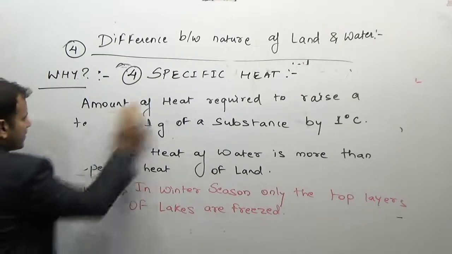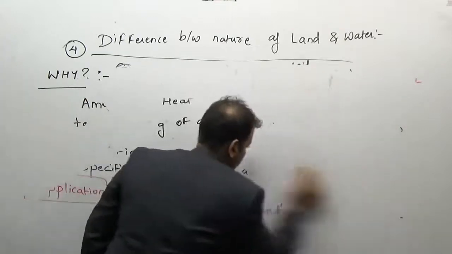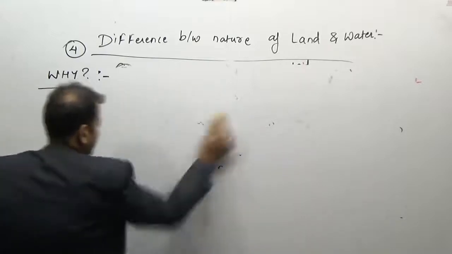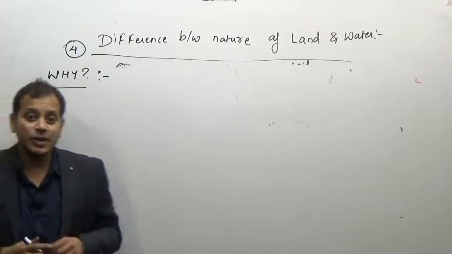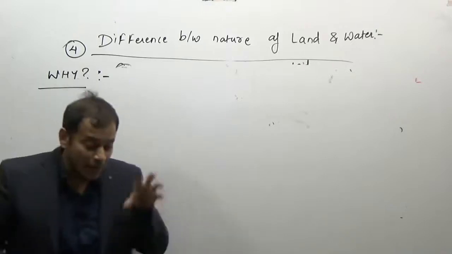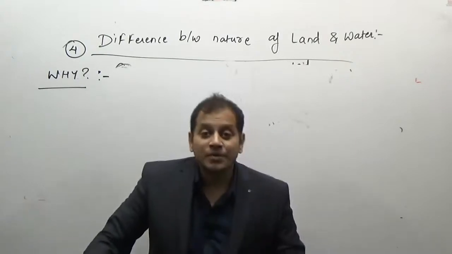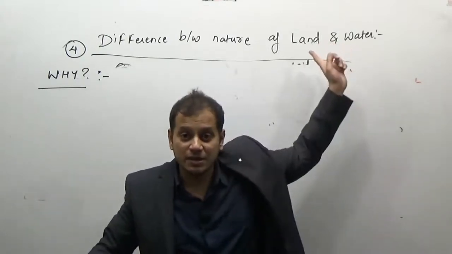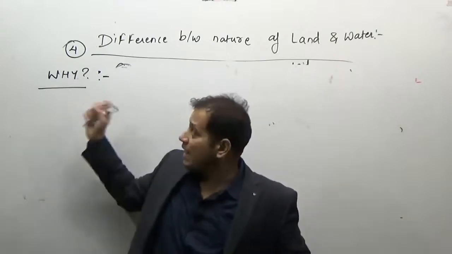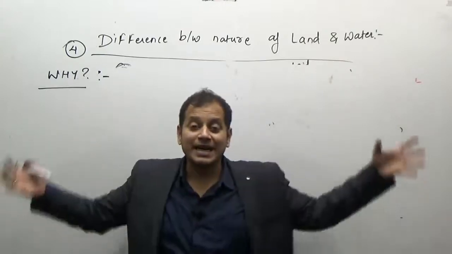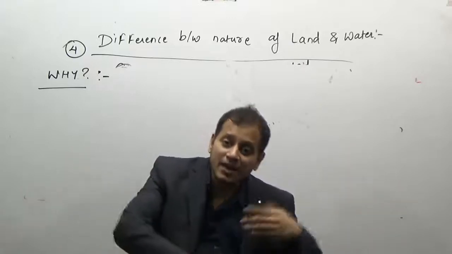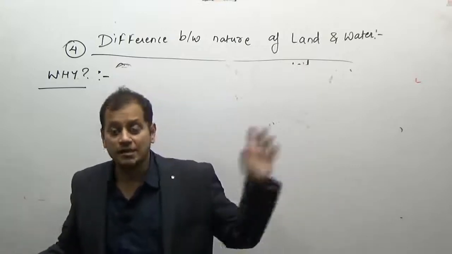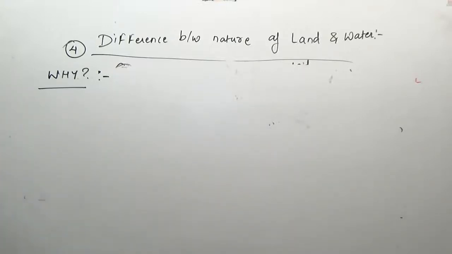The fourth factor is, what factors are we doing? We are doing why there is a difference, why the water takes time to heat and get cooled. That comes in the difference of land and water. So we are doing why, meaning why water heats more slowly as compared to the land, and also cools more slowly as compared to the land. So the next factor is albedo.